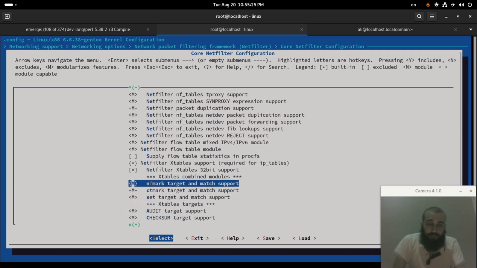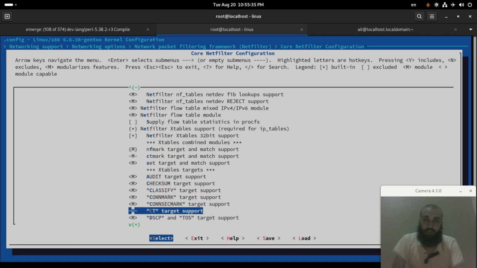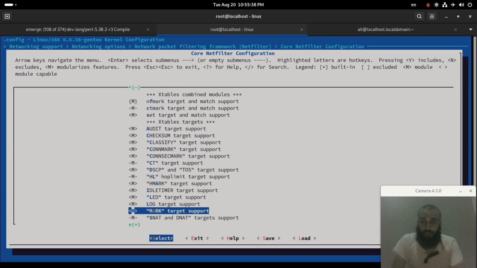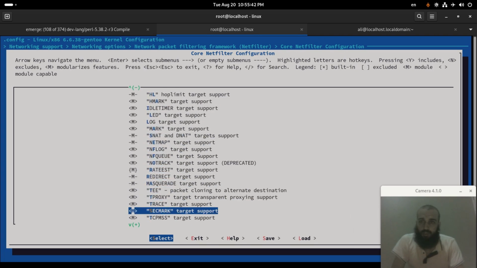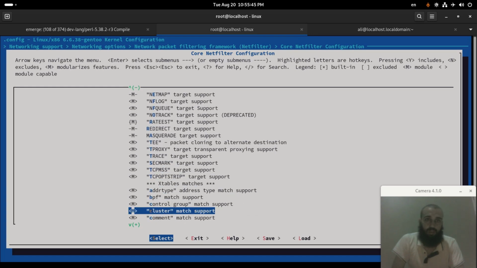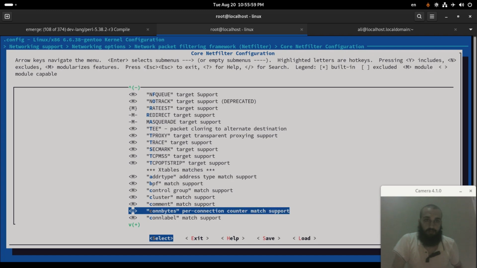Sometimes you may not find it since it depends on another option, so you need to enable the other option in order to have the option you're looking for. If you are not ready for the headache of this process, simply go with the dist kernel, install it, and you will have all the options on for you. Otherwise, if you are someone who likes to have only the necessary options enabled in your kernel, simply bear with it and switch the options on or off the way you want them to be.